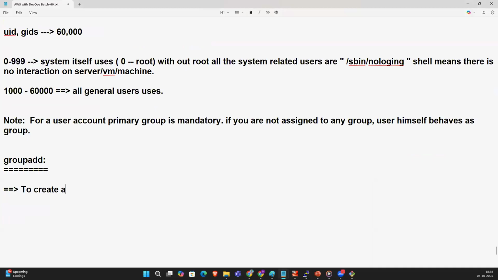groupadd creates a system group for a user, which may be a primary group or a secondary group.